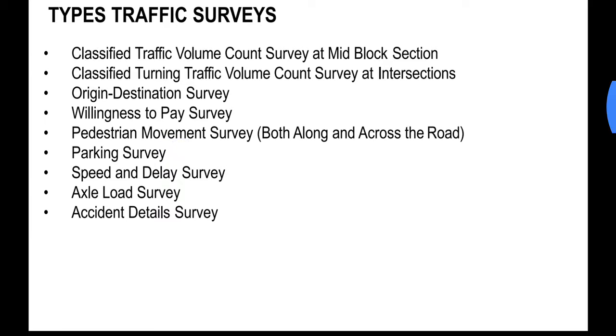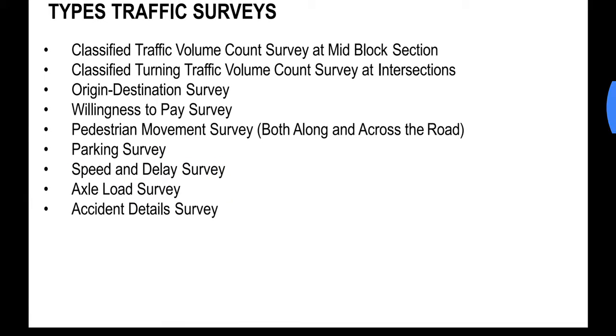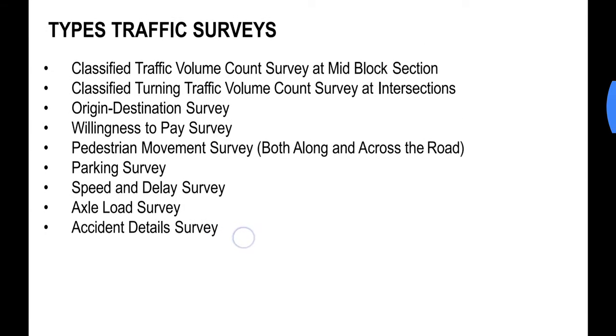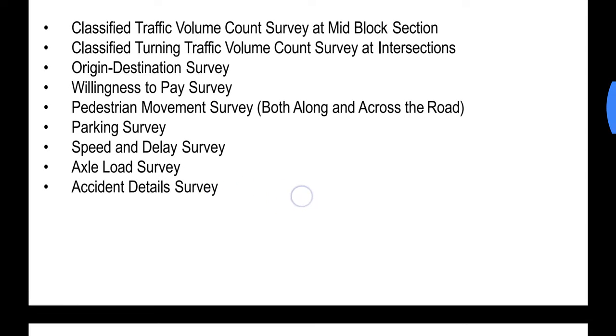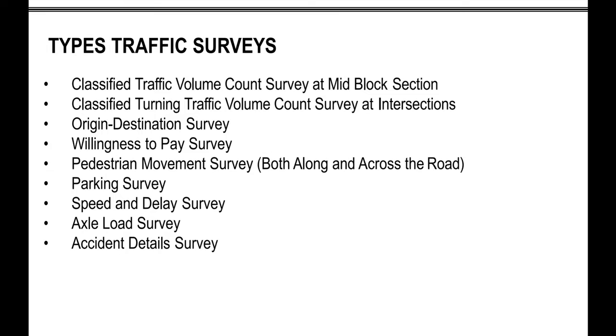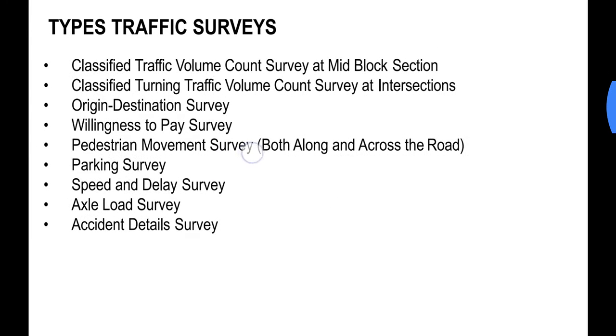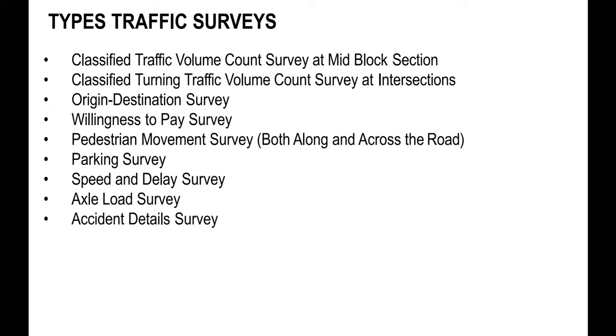Parking survey. Speed and delay surveys. Axle load survey and accident detail surveys. These are various types of surveys that are conducted. Now we'll discuss each of these surveys in the later lectures. For now you just need to know what are the different types of traffic surveys that are conducted.